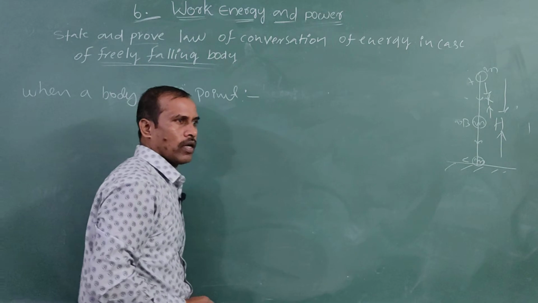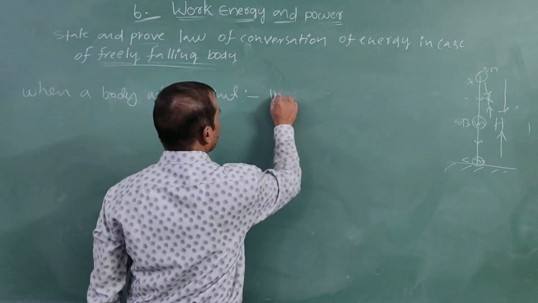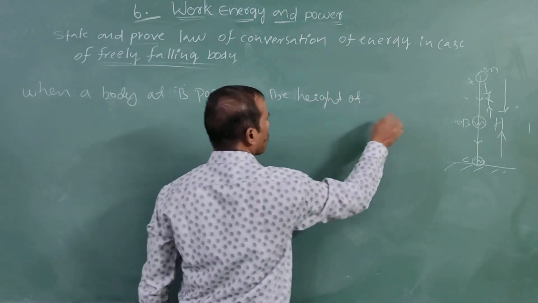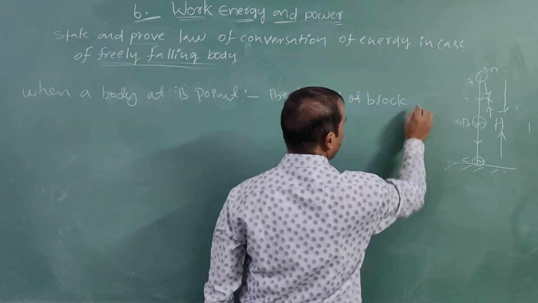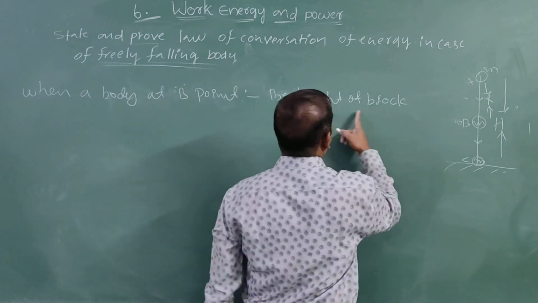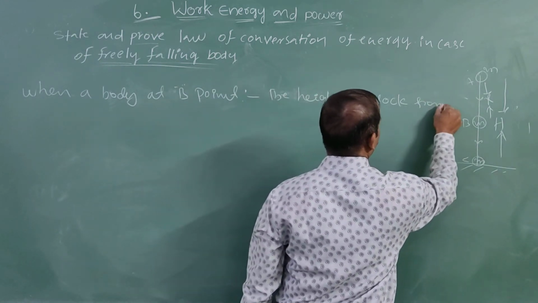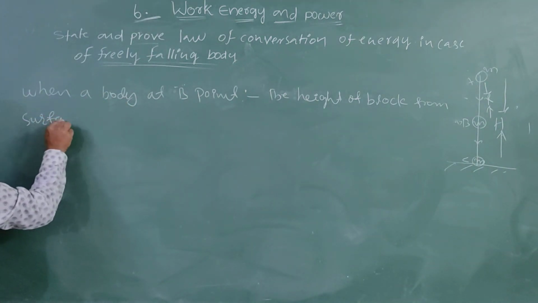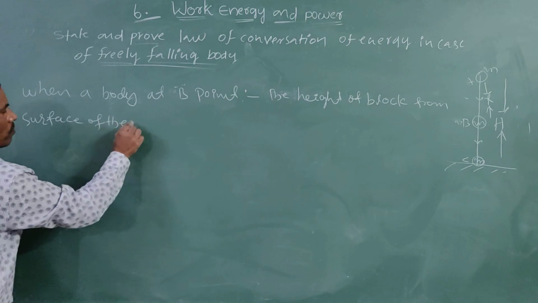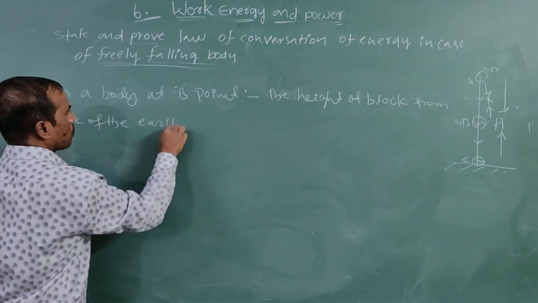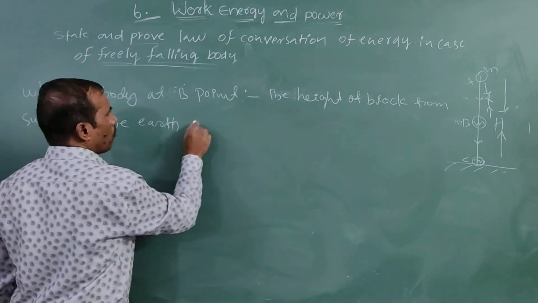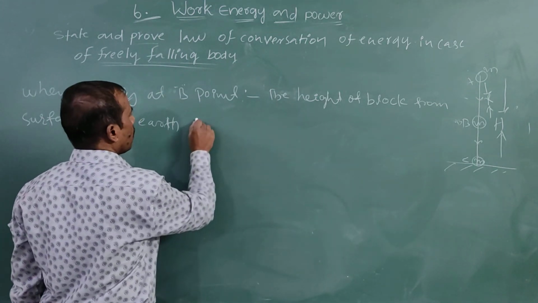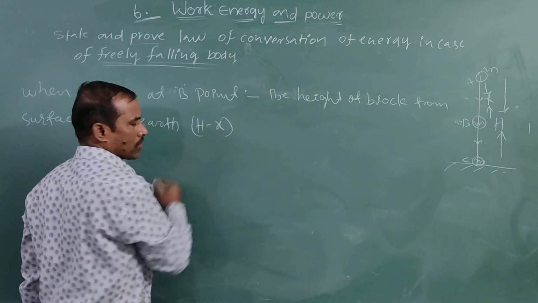Now the height of the body, the block, from the surface of the earth is capital H minus x.